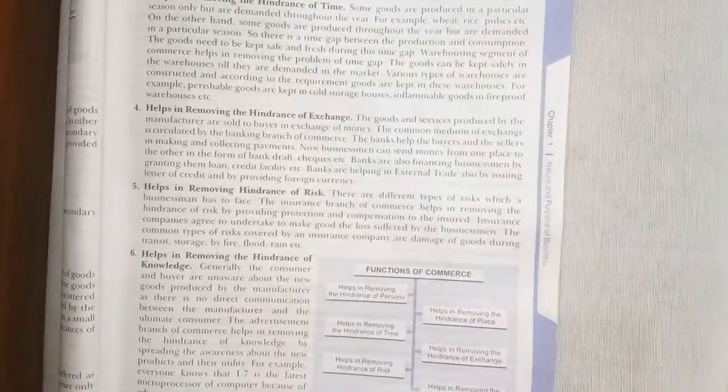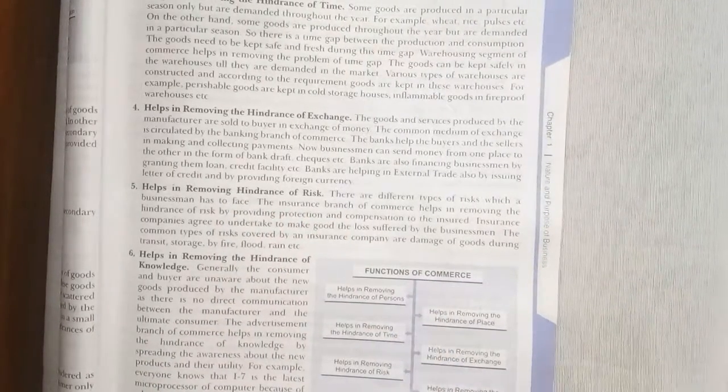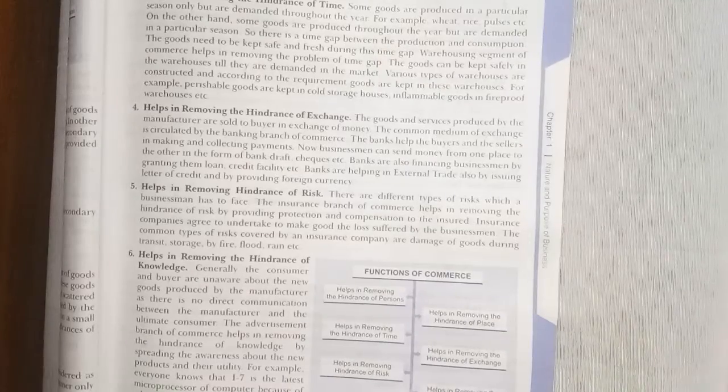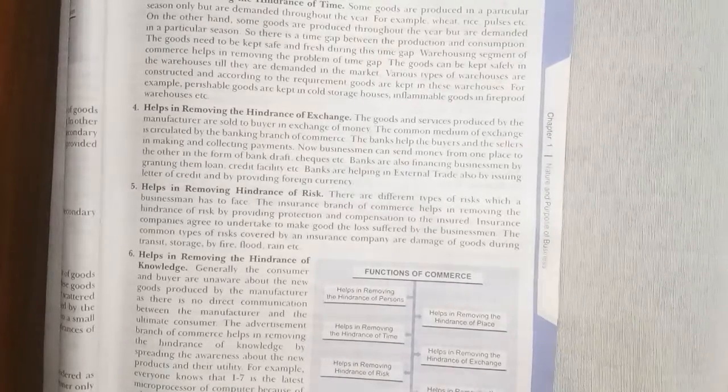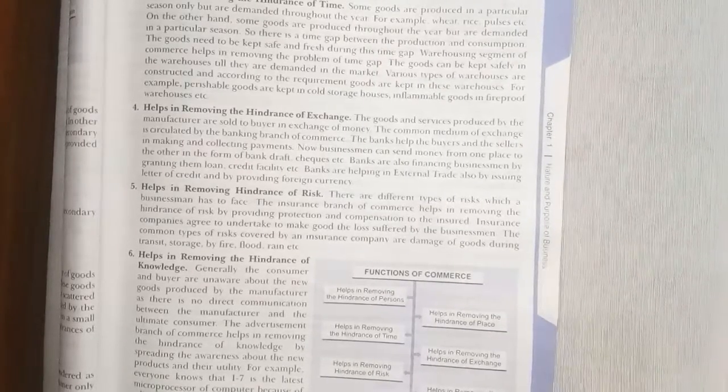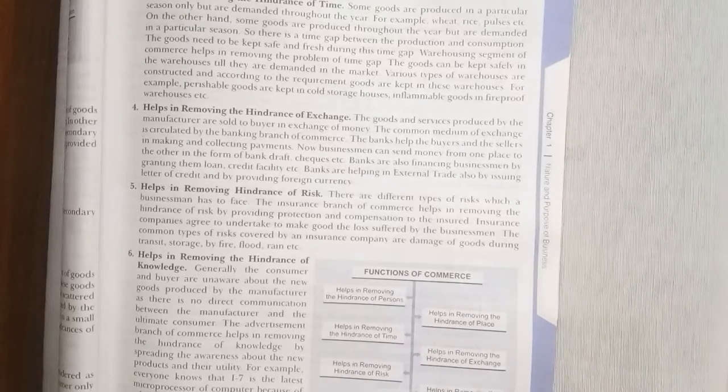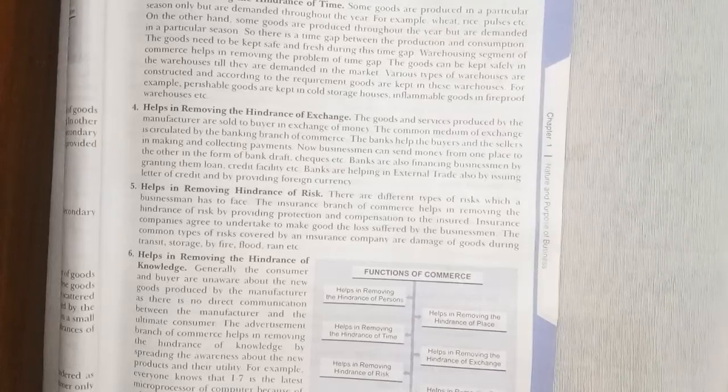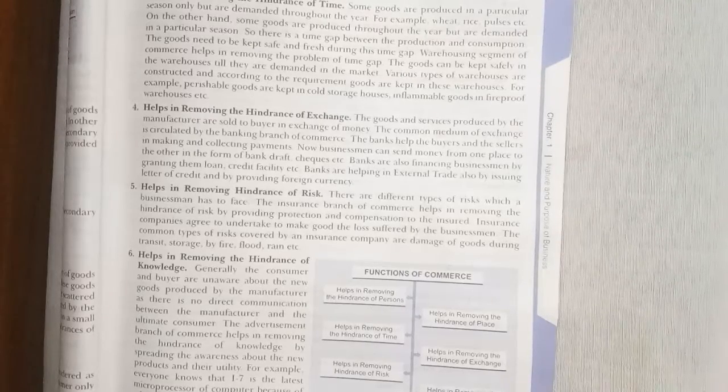Hindrance of risk, as I told in my example, like if we're talking about the truck carrying steel produced in different parts of a country, there might be chances that the truck meets an accident. So we need to insure. For example, suppose I am a businessman and I have a huge godown of clothes, so I am dealing in clothes. There might be chances that my business may catch fire by way of short circuit.